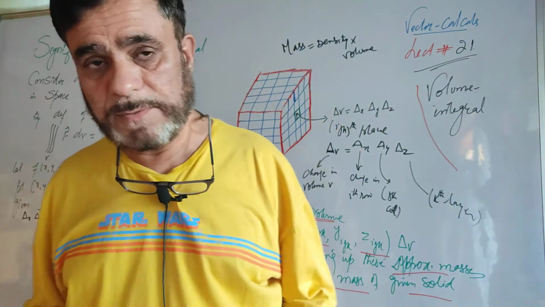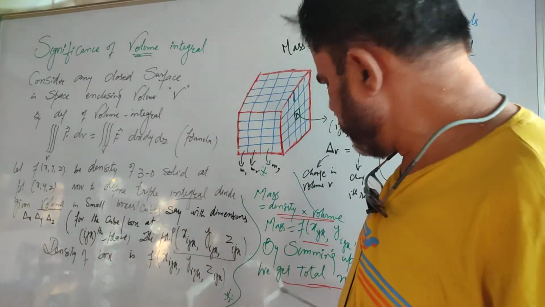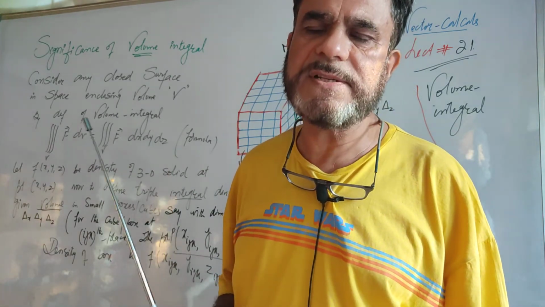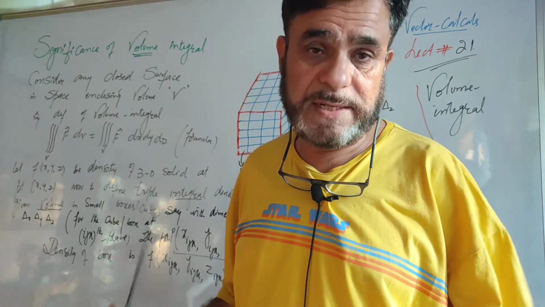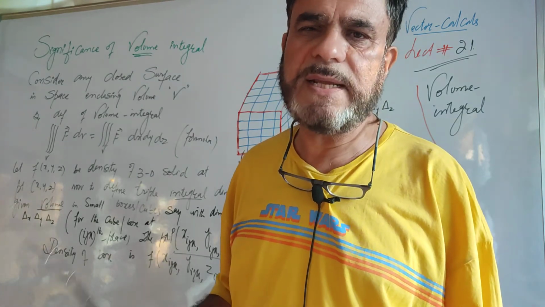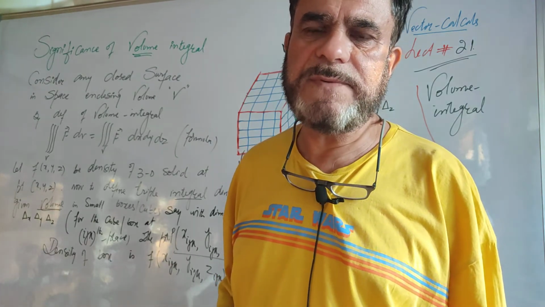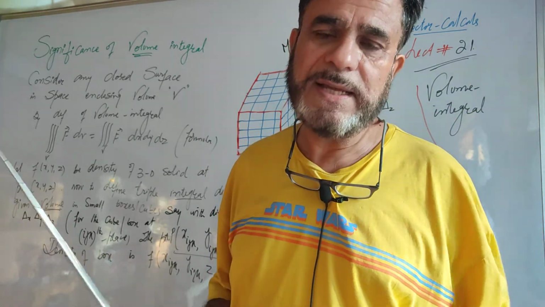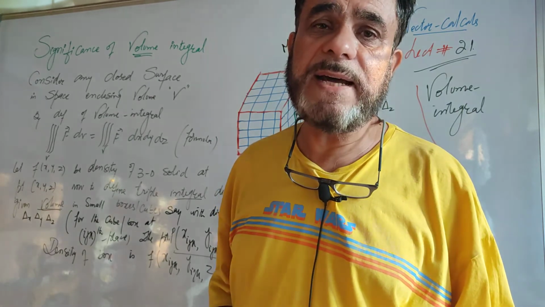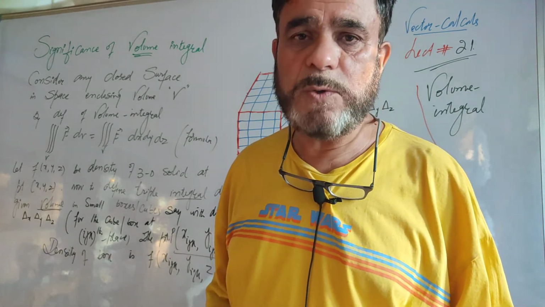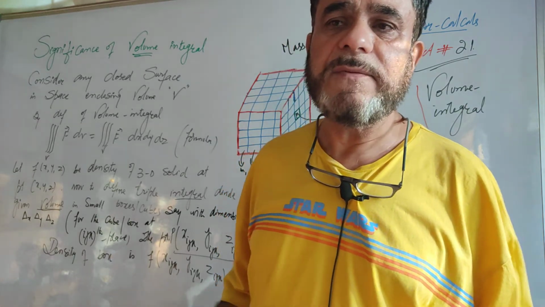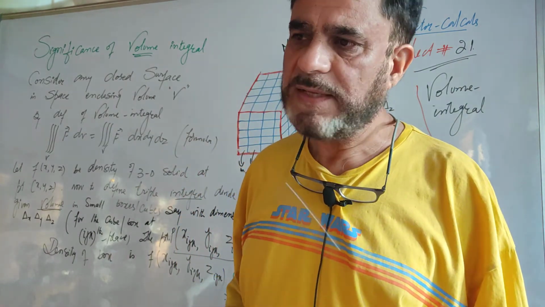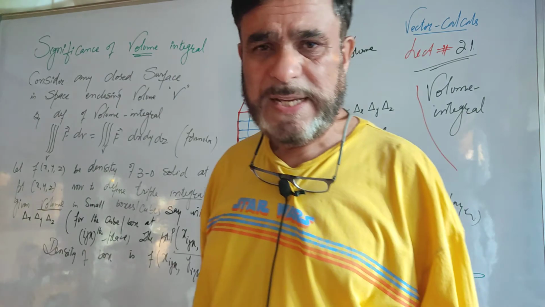I hope you have understood. There are now two definitions. The definition is the same: when we make the number of subdivisions tend to infinity, each volume tends to 0. It is the concept of the definite integral that gives you the definite integral, which will be called the volume integral of the given function over V. That concept is the same as we did previously.